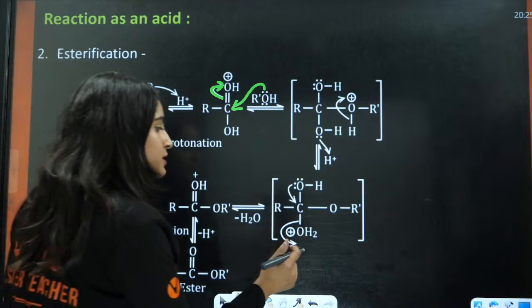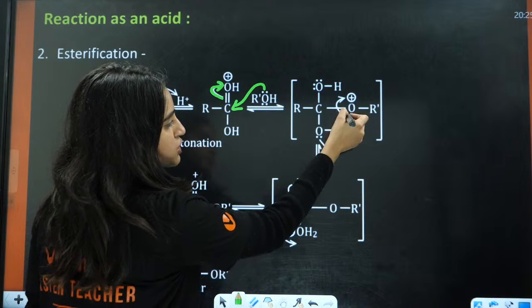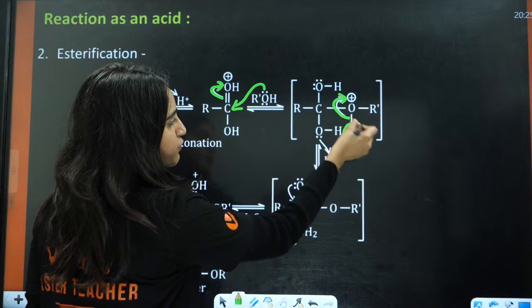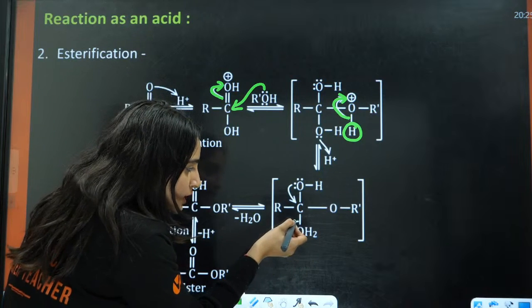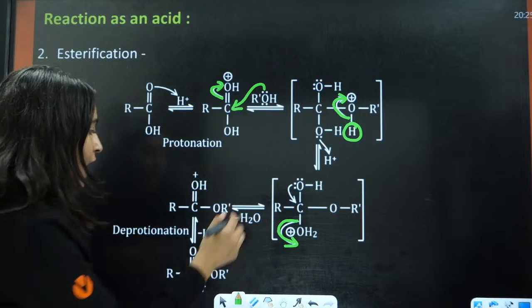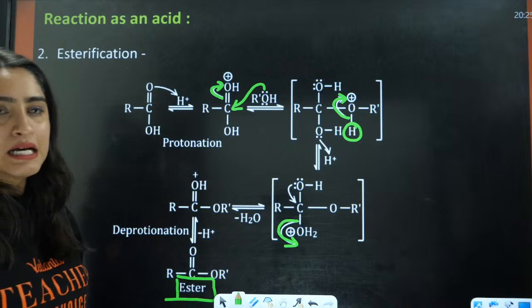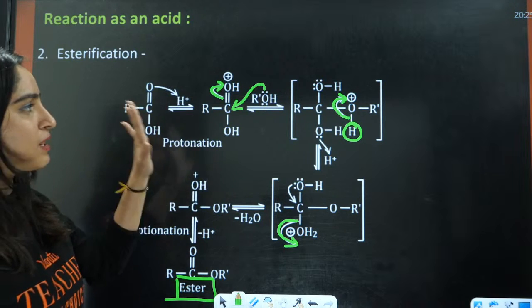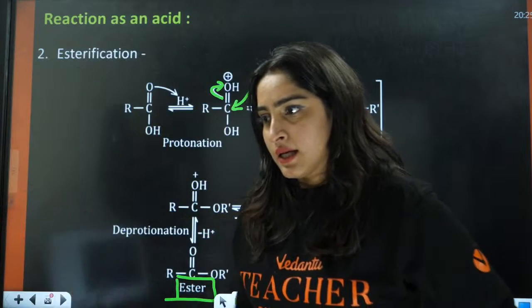And now from this intermediate, again this is H2, right? This will take away the electrons, and this hydrogen will be shifted on this side. Now this oxygen is going to take electrons from this, and it will leave from here, and you will have the formation of ester after deprotonation from this side. Right? Simple, very simple. Okay, everybody? Yes.